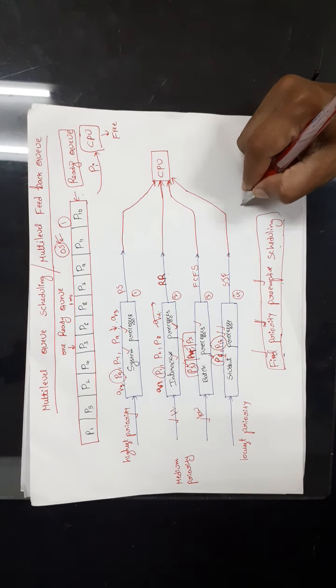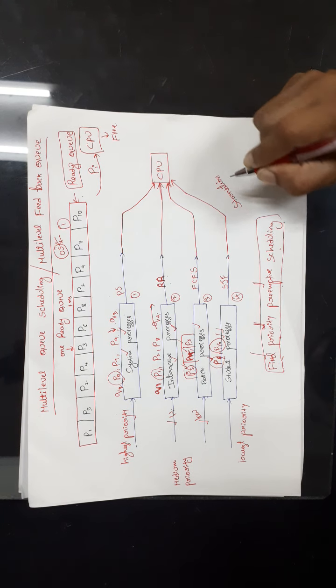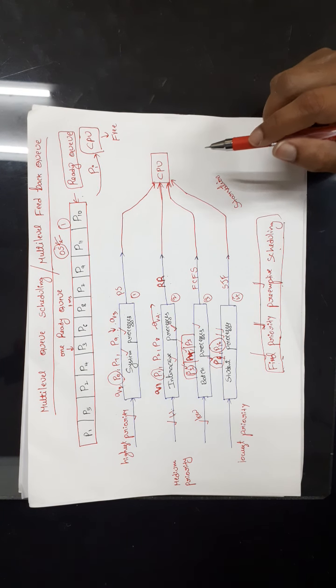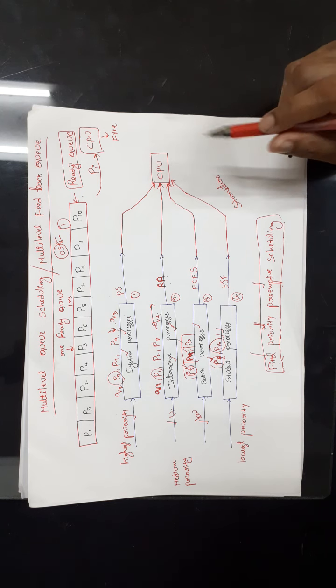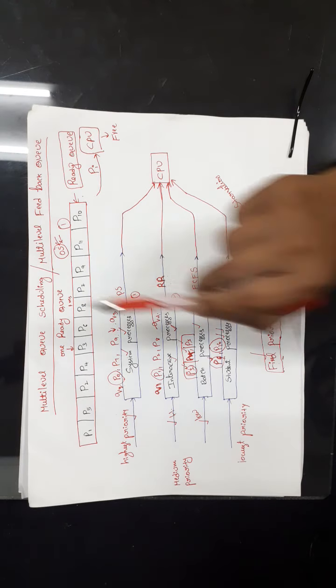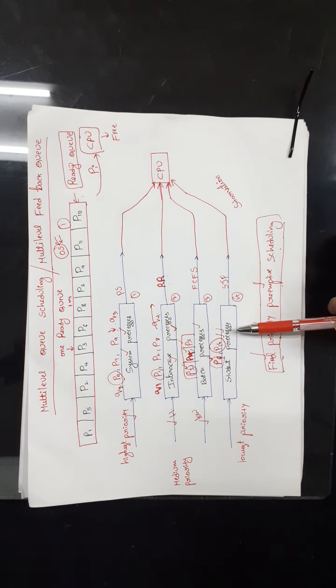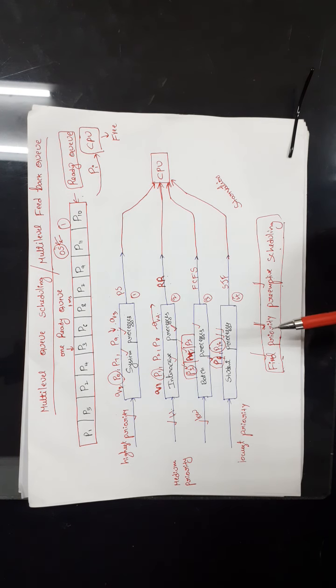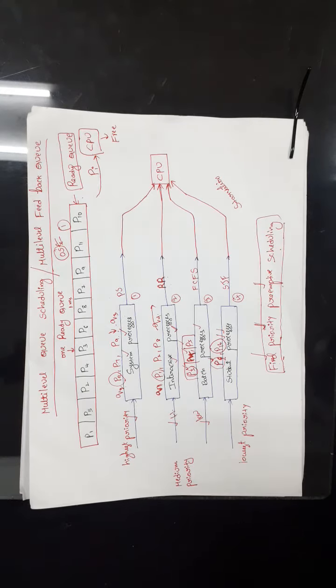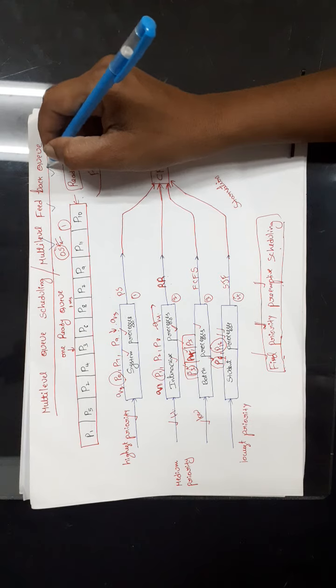This is called starvation. Starvation is nothing but one particular process is waiting for a long period of time for the CPU, but it is not getting the CPU. That is called starvation. This is the problem with multi-level queue scheduling, because P16 has been waiting for the CPU for a long period of time, but it is not getting the CPU. So to solve this problem, we use multi-level feedback queue scheduling.